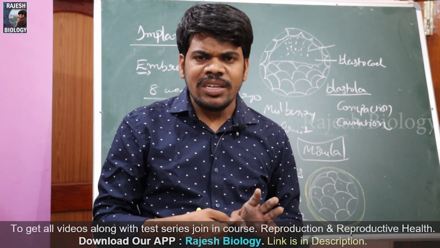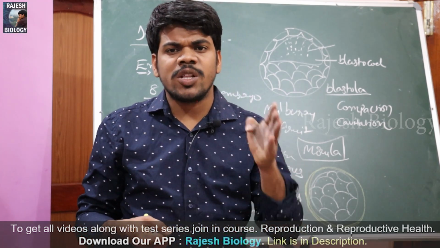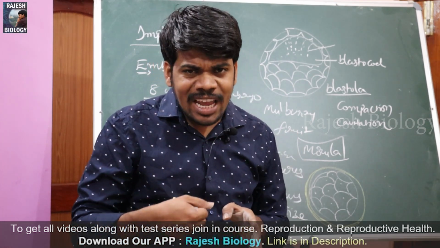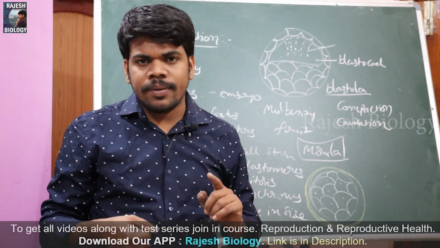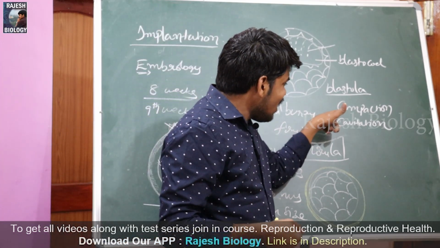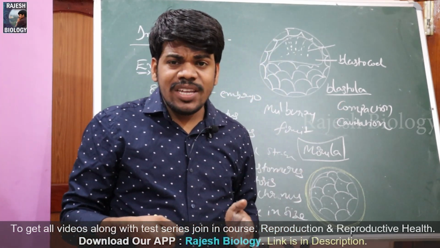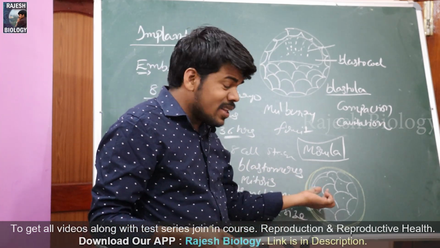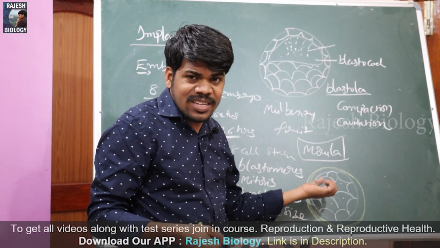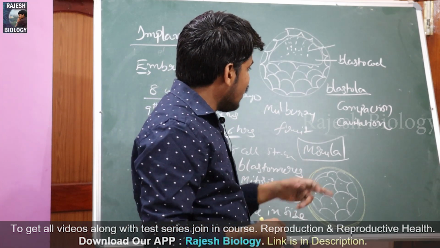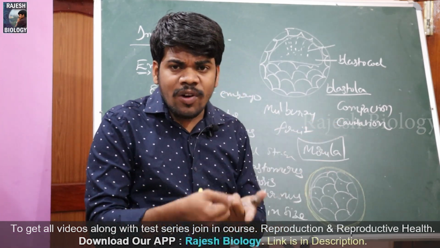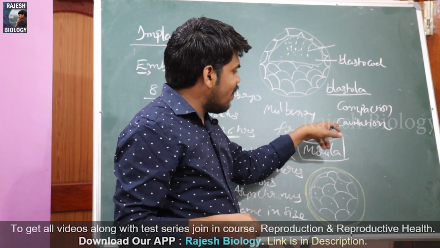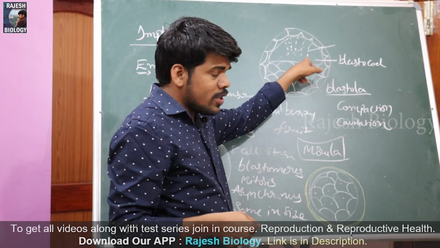Capacitation. Capacitation is the biochemical changes of the sperm cell to fertilize the ovum. These changes happen in the female reproductive tract. Next, compaction. Compaction is the firm attachment of the blastomeres in the morula. Okay, this is called compaction. And cavitation. Cavitation is the formation of cavity within the blastula. This is called cavitation, that results in the blastocoele.